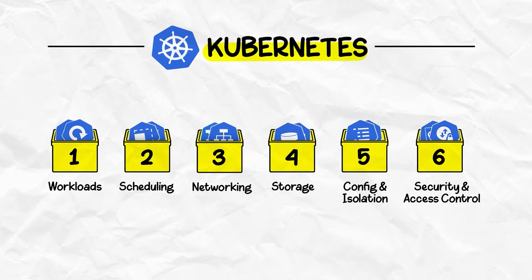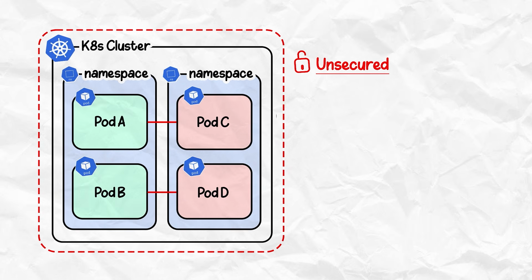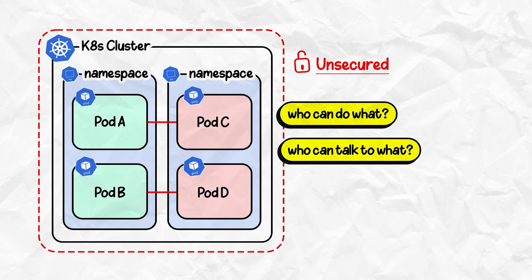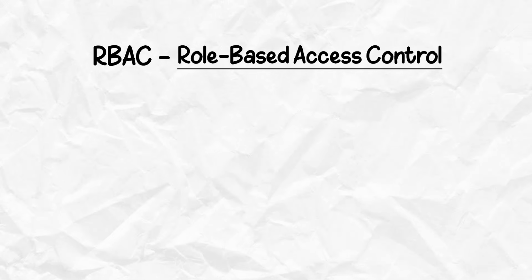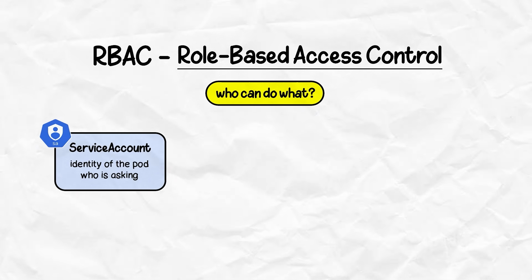The last bucket is security and access control. A cluster without security is a liability. There are three layers that matter: who can do what, what can talk to what, and what pods are allowed to do. Our first component here is RBAC. RBAC stands for Role Based Access Control, and it answers the question who can do what. A service account is the identity a pod runs as.